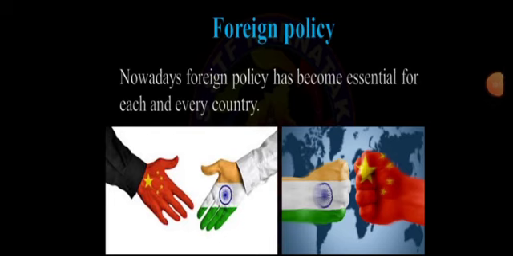And nowadays, remember, foreign policy has become very essential for each and every country of the world. What is the reason? Let me tell you. As in the below picture, they have given two important maps. One is the map of China, and the other important map is that of India. Both the countries are trying to have a proper relationship.